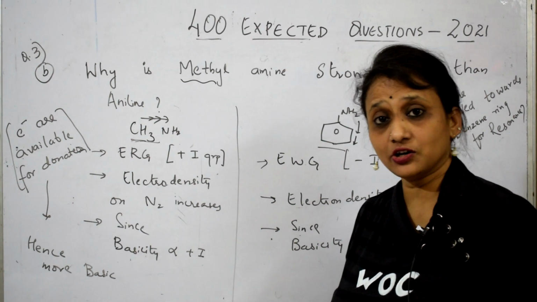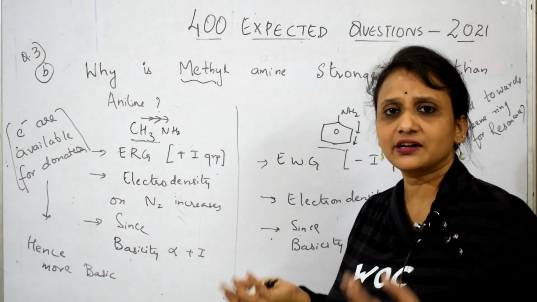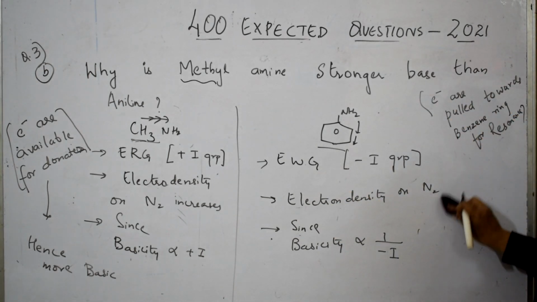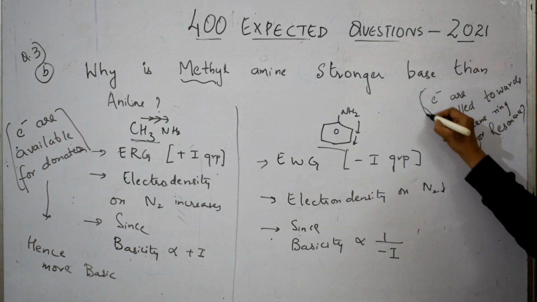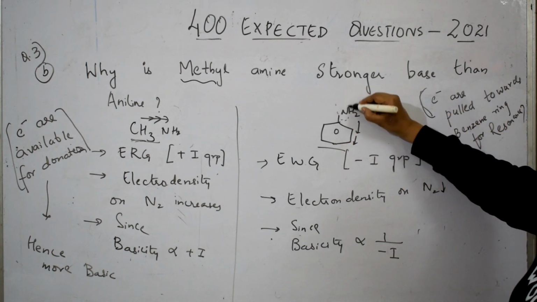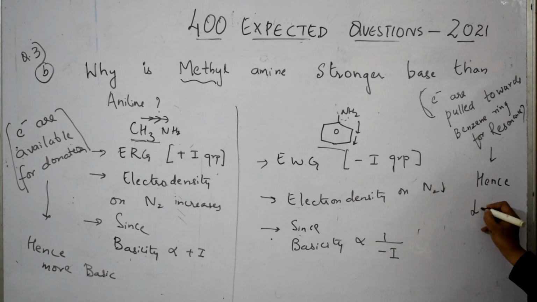So what happened? Are electrons available? Not there with nitrogen. It can't donate anything. Because of this, electrons are pulled by the benzene ring. There are no electrons available on nitrogen. Hence, less basic.